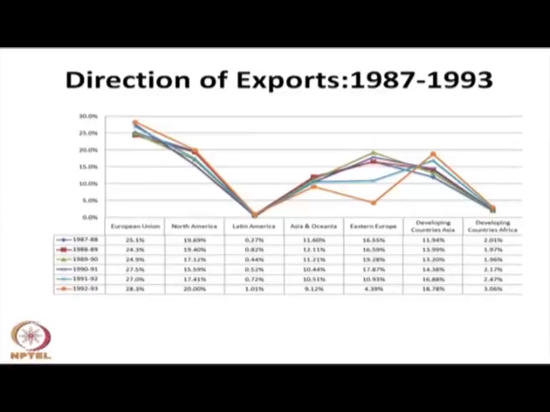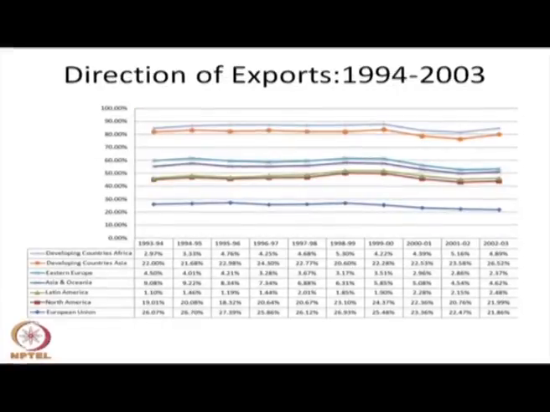If you see after the economic liberalization, that is 91-92, the share of exports to the European Union has increased, and the same goes for North America including USA. However, in the Asia Oceania region, our export has reduced. In Eastern Europe also our export has reduced, because Russia is no longer a significant trade partner for us at present. However, developing countries in Asia have become more important trade partners for India, and their share has increased in our export basket, and developing countries within the Africa region also saw their share increase after the economic liberalization.